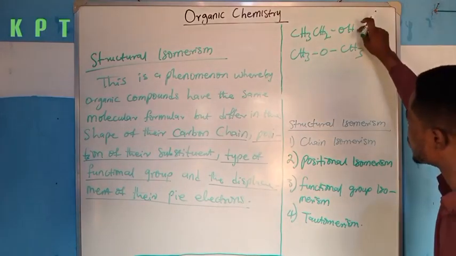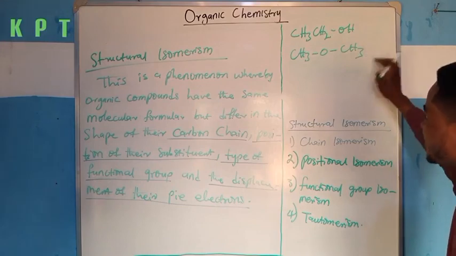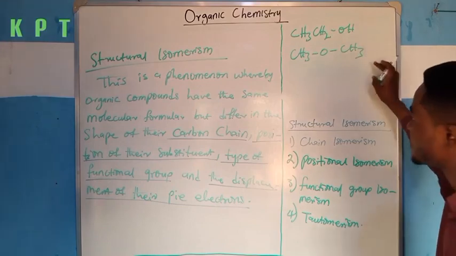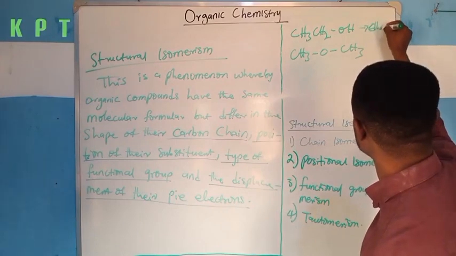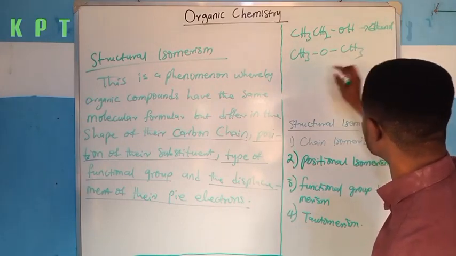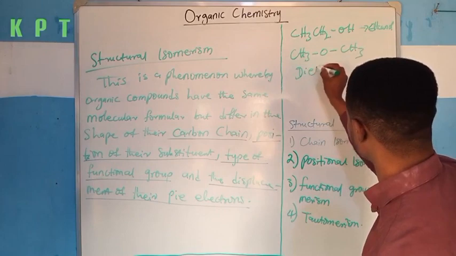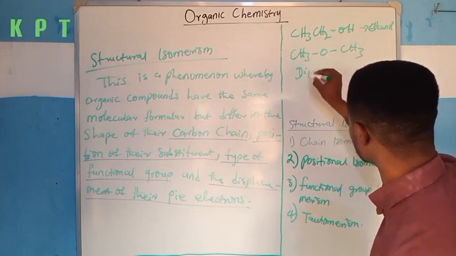This is the structure of ethanol, and this is the structure of dimethyl ether.